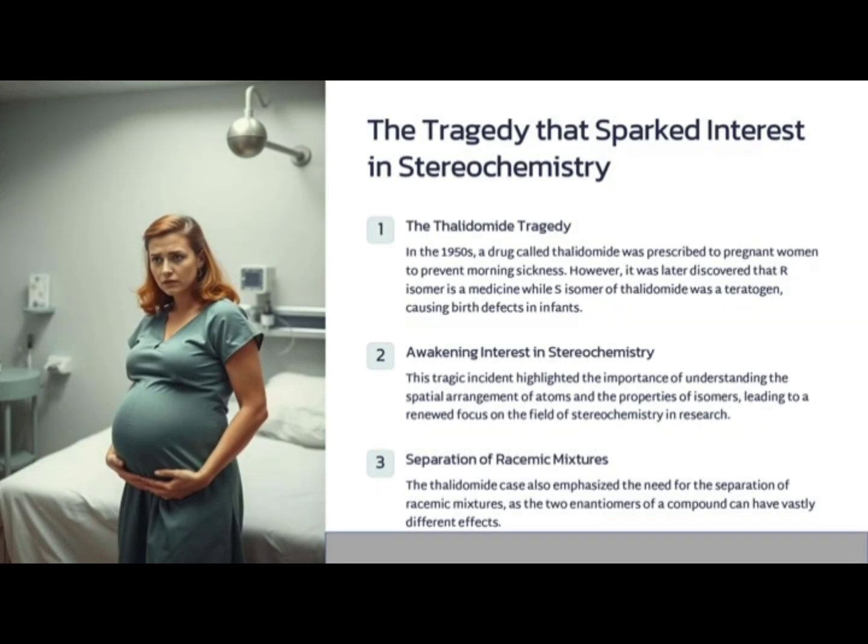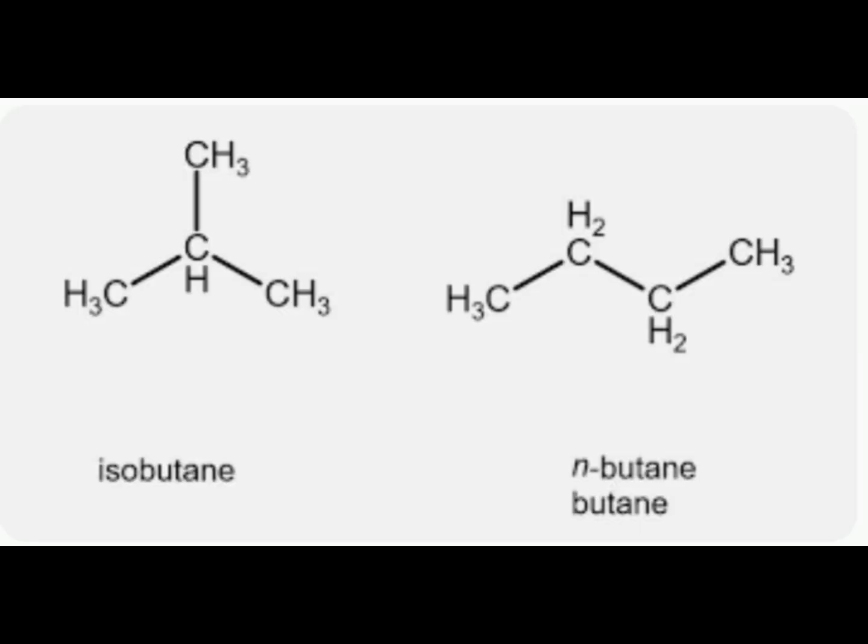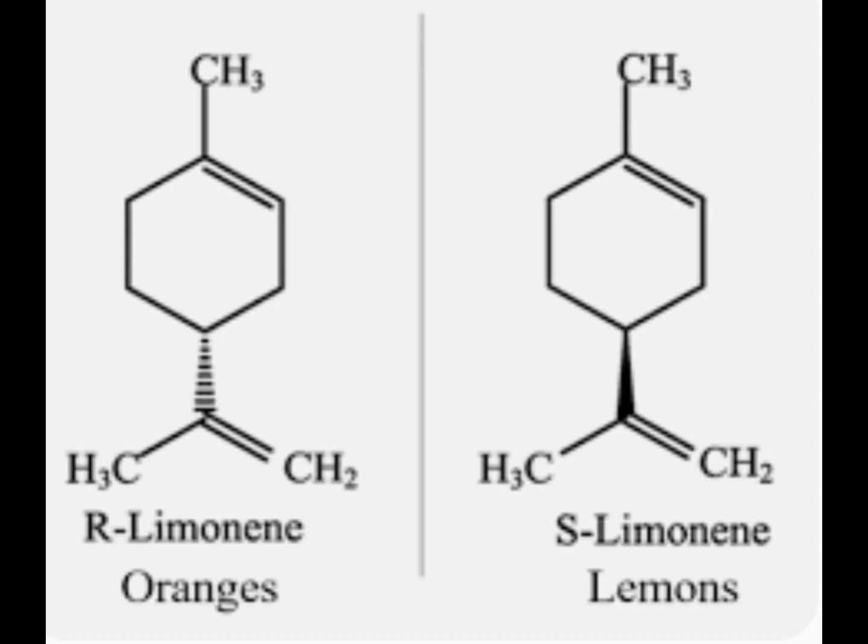For example, n-butane and isobutane, we can call them structural isomers, whereas isomers of limonene, the compound which gives different taste to lemon and orange, are examples of stereochemical isomers. Plus limonene gives orange taste, whereas minus limonene gives the lemony taste.